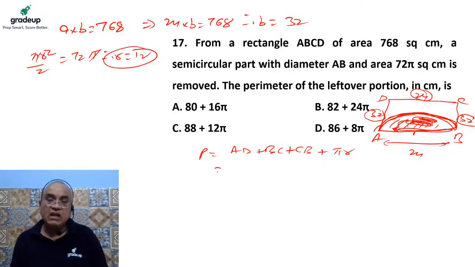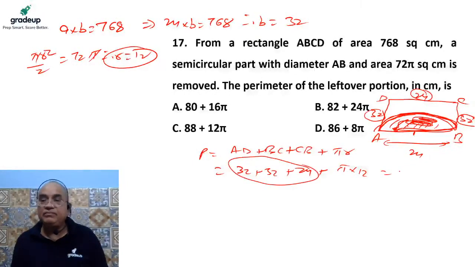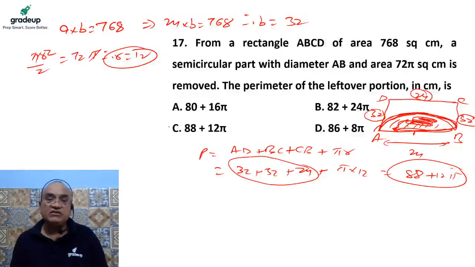Okay. So AD is 32, another length is 24, another length is 32, and the curve is pi into r, which is nothing but 12 pi. So the length should be 88 plus 12 pi. So this would be the perimeter of it. So the correct answer should be C.